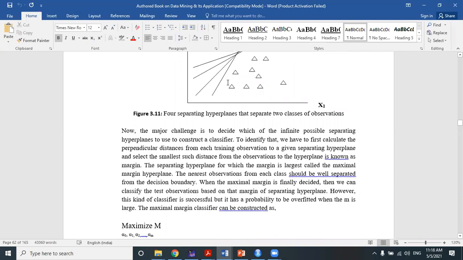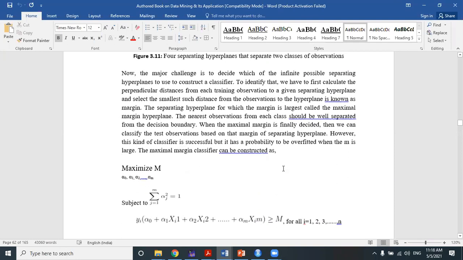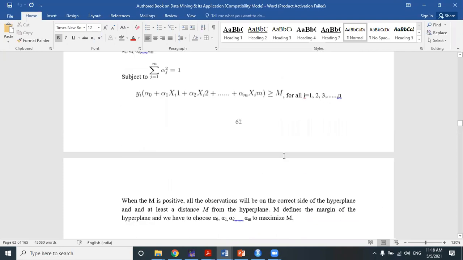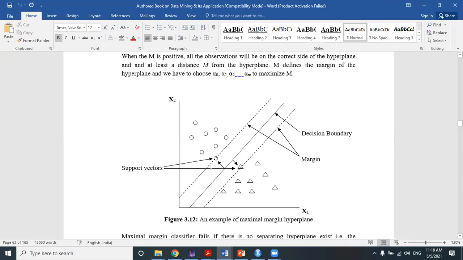To identify that, we first calculate the perpendicular distance from each training observation to a given separating hyperplane and select the smallest such distance from the observation to the hyperplane, which is known as the margin. This dotted line represents the margin. How can we draw the margin? We calculate the perpendicular distances from a straight line and draw the margin. These dotted lines are called the margin.